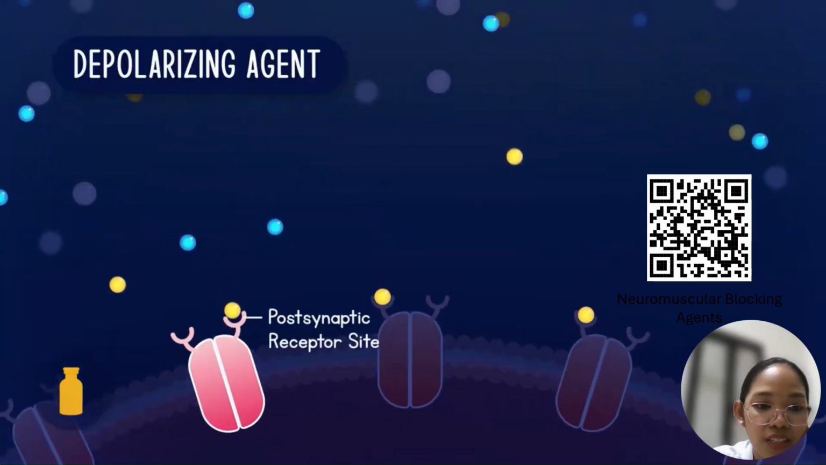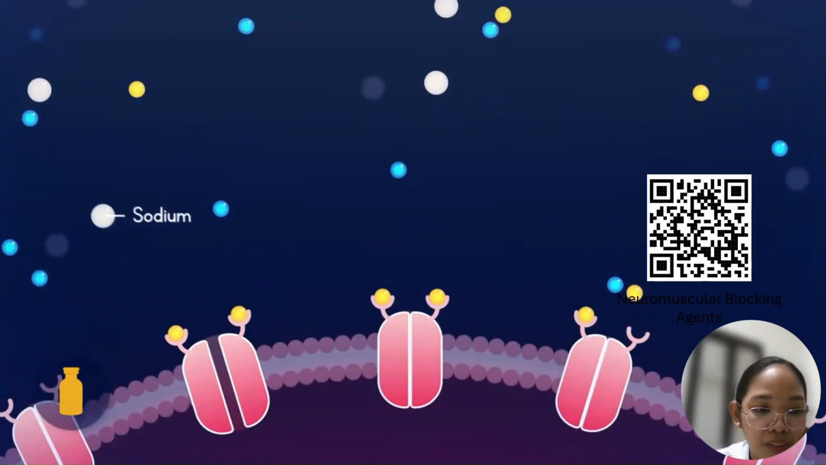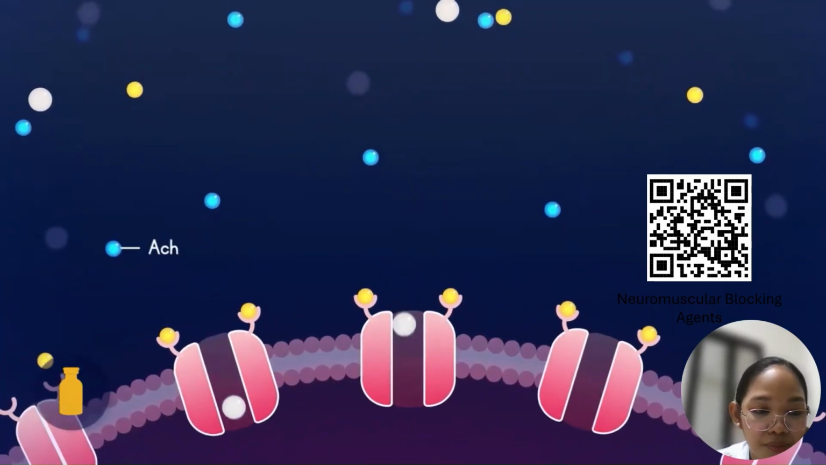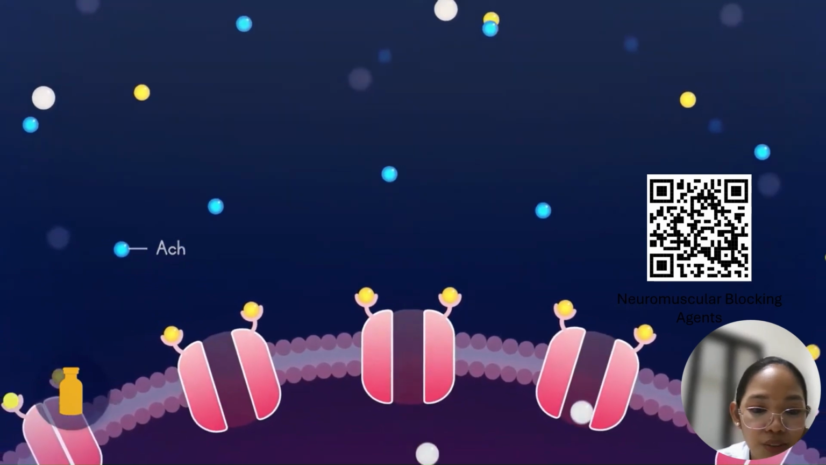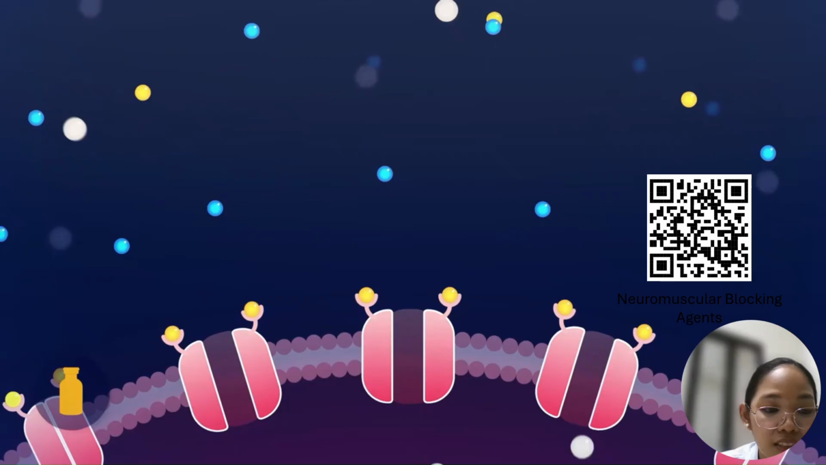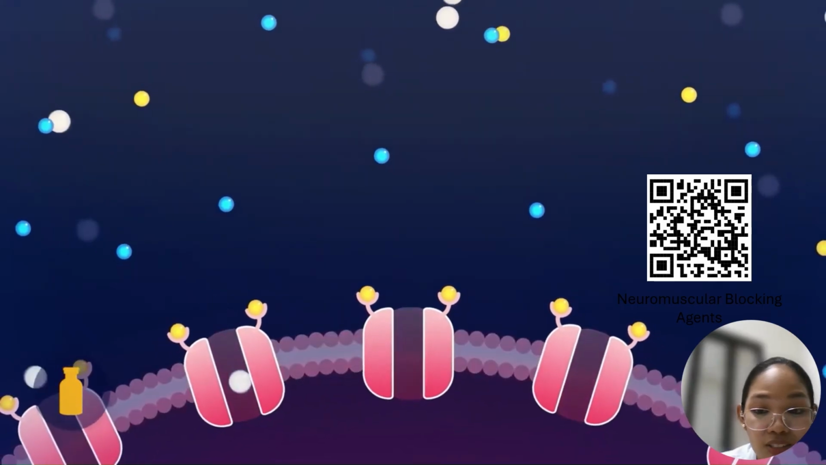It is given through IV, and here you see your depolarizing agents. Depolarizing agents act predominantly on the postsynaptic receptor sites. The depolarizing agent is the yellow one. Acetylcholine is not prioritized, because succinylcholine has a higher affinity for this binding site. It mimics the action of acetylcholine, your neurotransmitter.